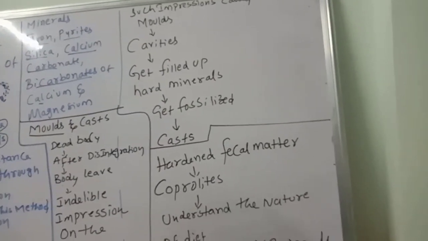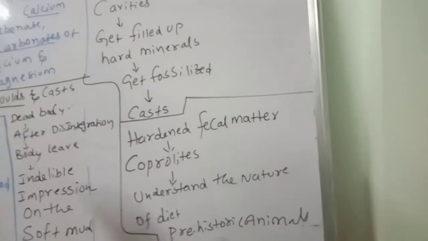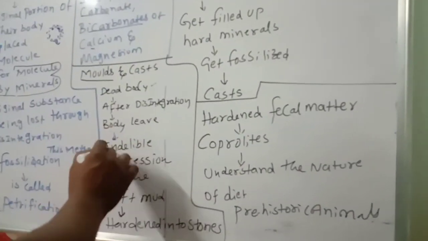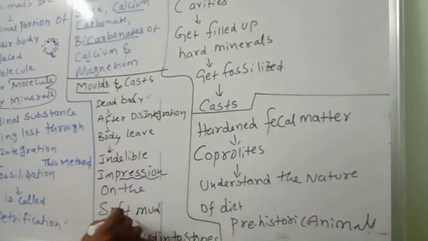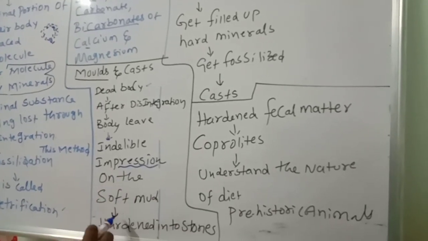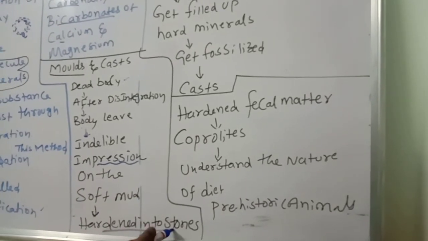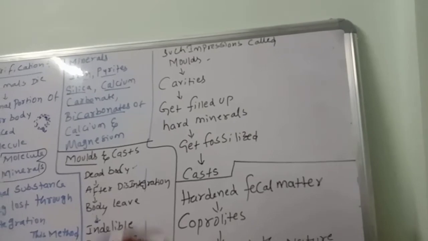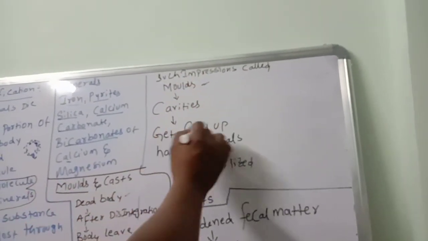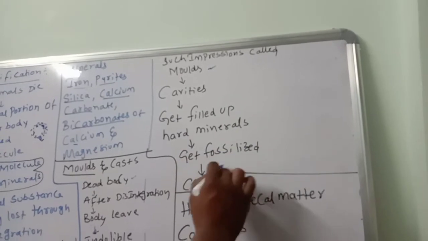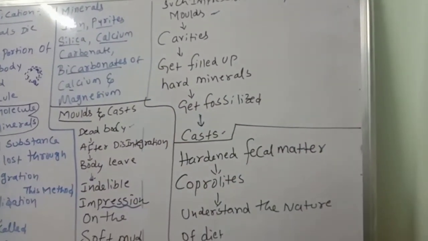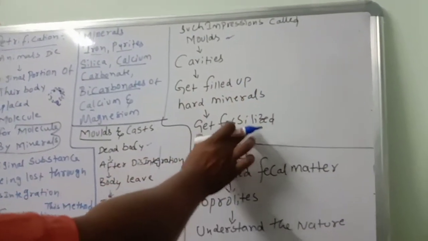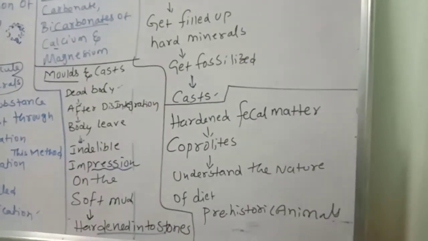The next one is molds and casts. When a dead body disintegrates, the body leaves an indelible impression on the soft mud. Then this impression of the soft mud becomes hardened into stone after some days. Such impressions are called molds. When these mold cavities are filled up with hard minerals and get fossilized, they are called casts.